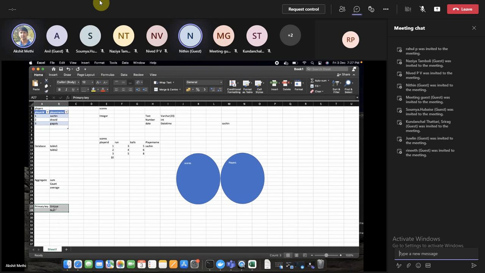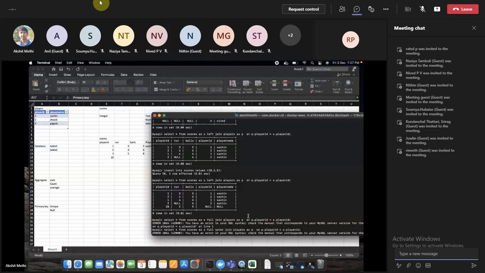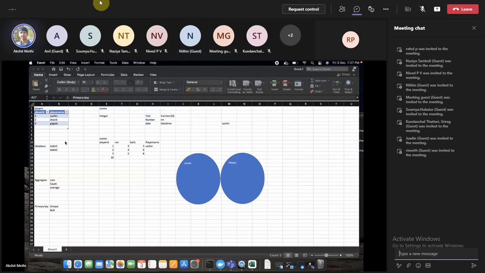Yes, basically the particular column which we are calling a primary key should not be null. If player name is null, it won't affect the primary key. Yeah, it won't affect.